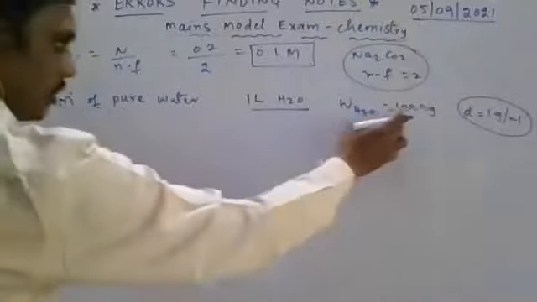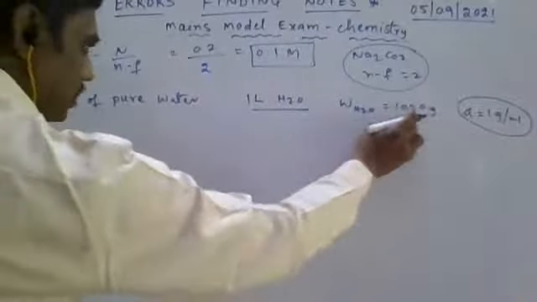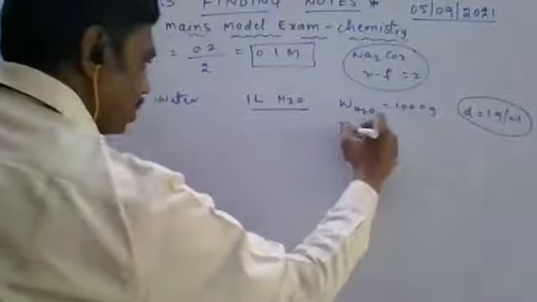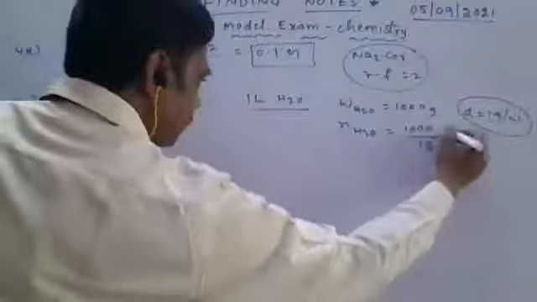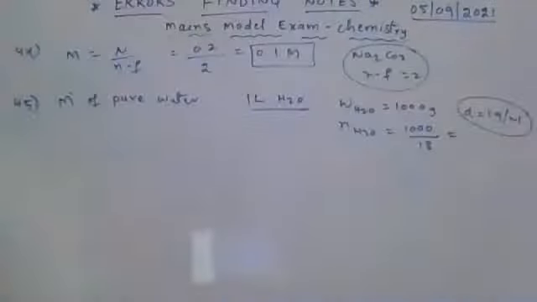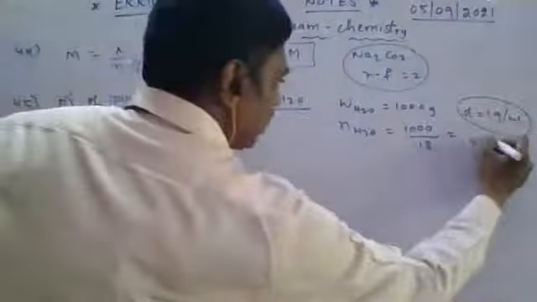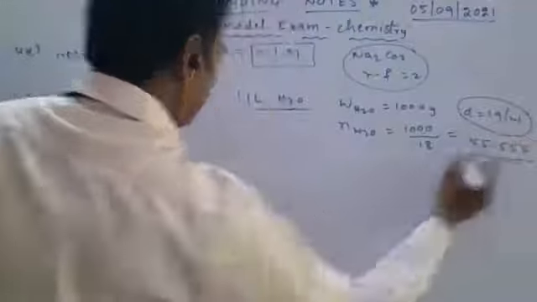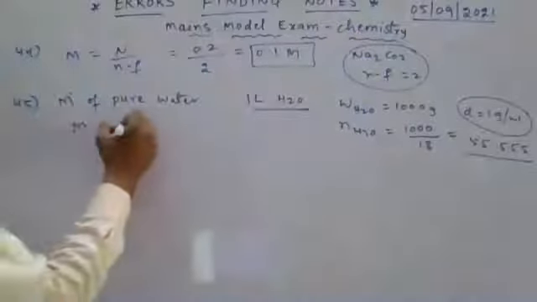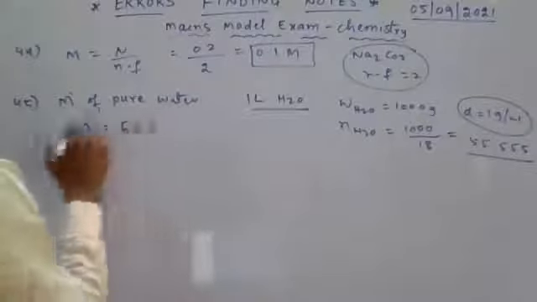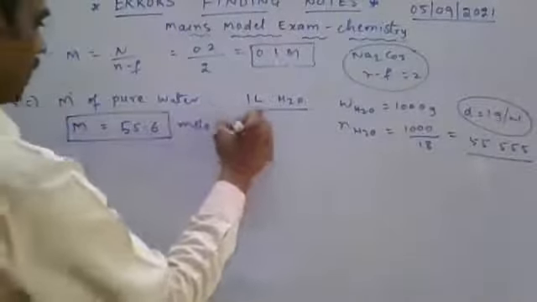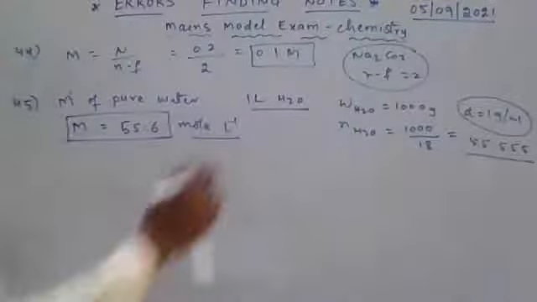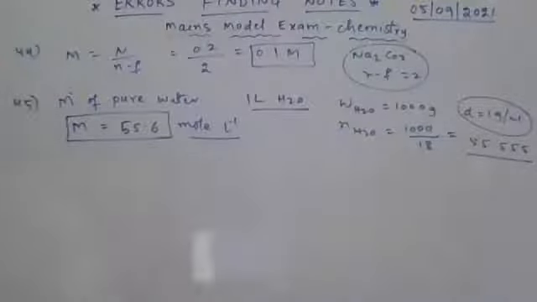So here weight of water is 1000 grams. Number of moles of water is equal to 1000 by 18, molecular mass of water is 18. Then you get 55.5555, approximately taken as 55.6 moles per liter. Number of moles per liter, that is the statement.